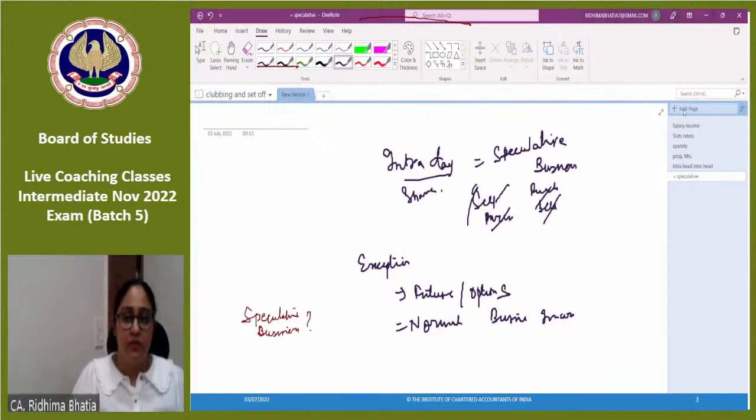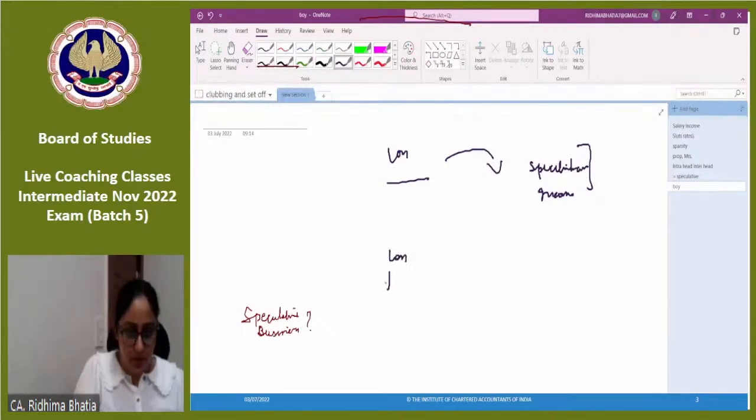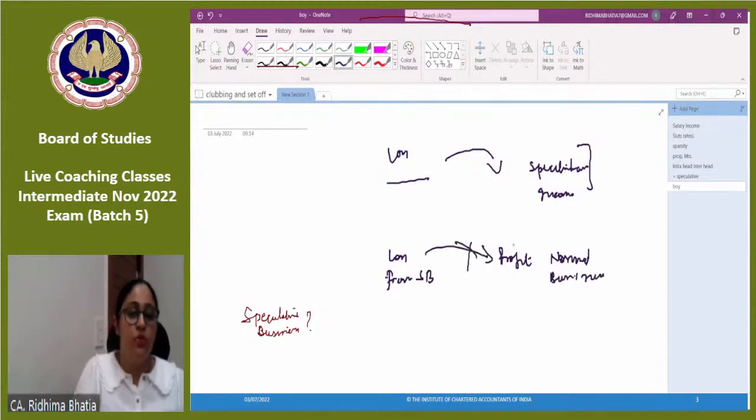So, अगर कोई speculative income का loss is there, so suppose intraday से मेरे को loss हुआ, I can set it off only with speculative income. So loss from a speculative business can only be set off with the income from a speculative business. I cannot adjust my loss from speculative business with the profit of a normal business. That is not allowed. So this is a restriction on set off, कि आप speculative business के loss को normal business के profit से नहीं set off कर सकते.